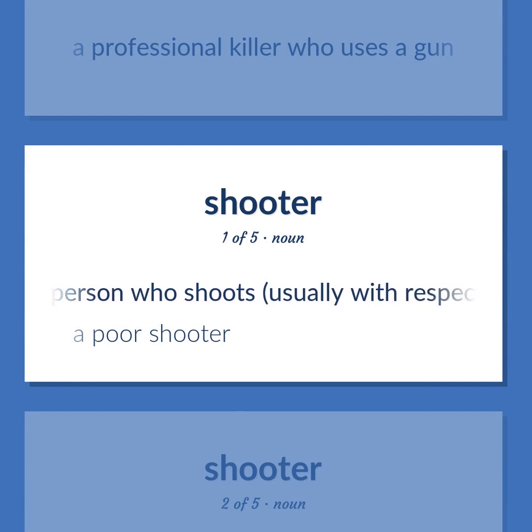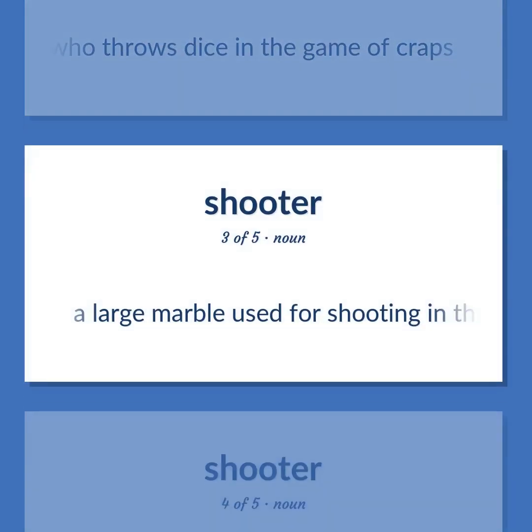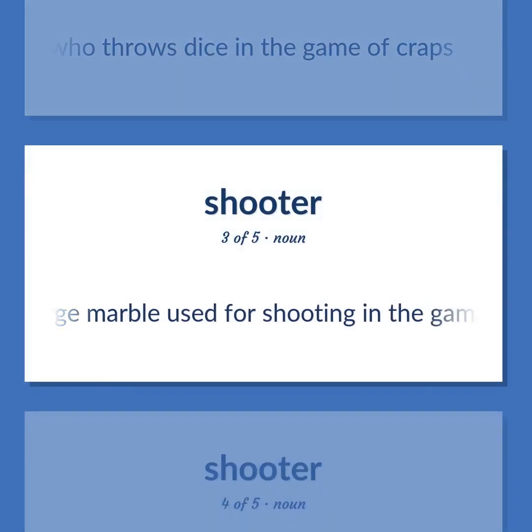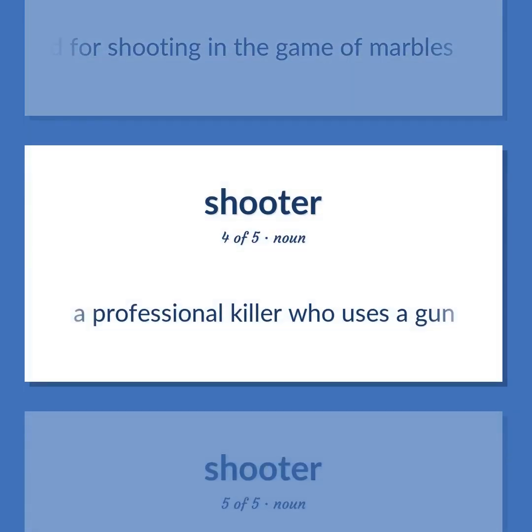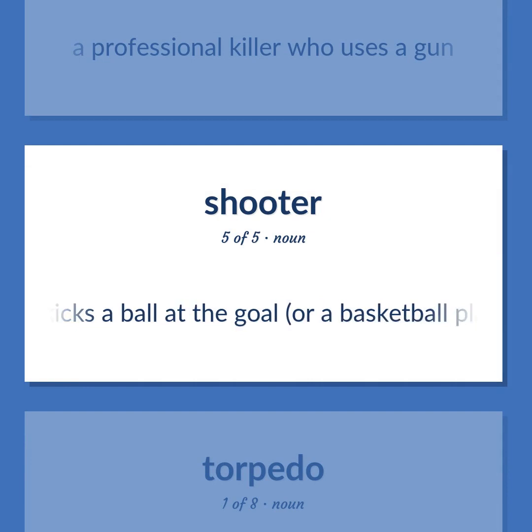A person who shoots, usually with respect to their ability to shoot. A poor shooter. A gambler who throws dice in the game of craps. A large marble used for shooting in the game of marbles. A professional killer who uses a gun. Sports. A player who drives or kicks a ball at the goal, or a basketball player who shoots at the basket.